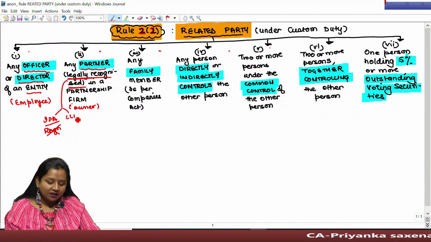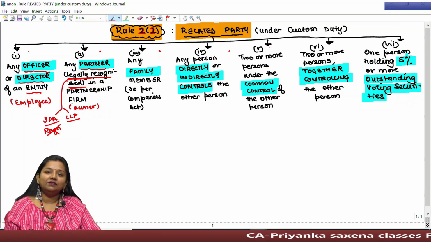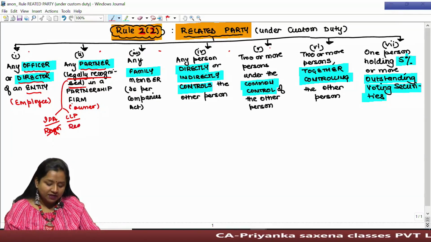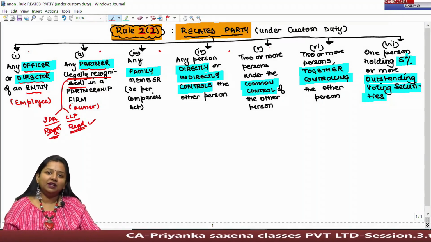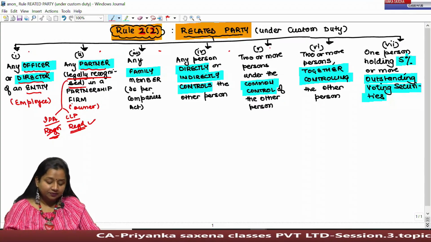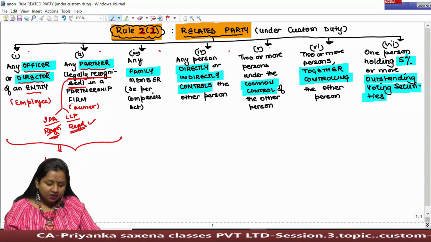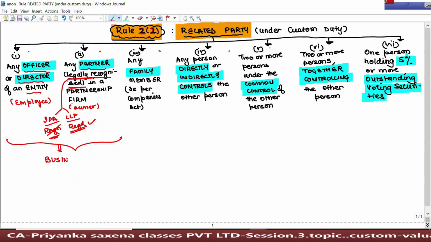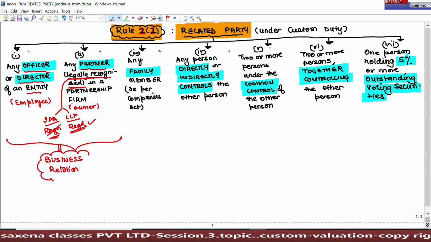And we have another, the Limited Liability Partnership Act, where it is compulsory to get the firm registered. So even if it is registered or not, in both the cases, the partner in the firm shall be treated as related party. That means in the first two cases, the relation has been created because of business. So we can classify them as business relatives.